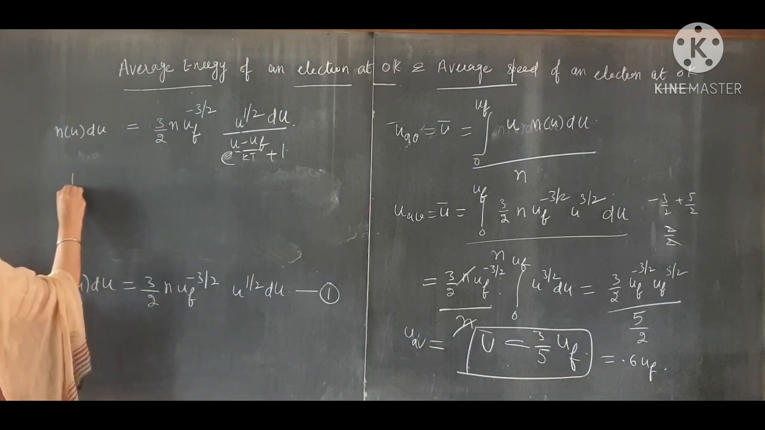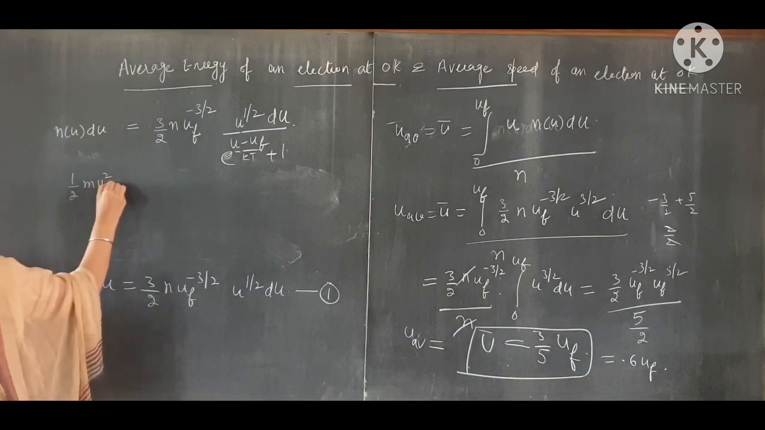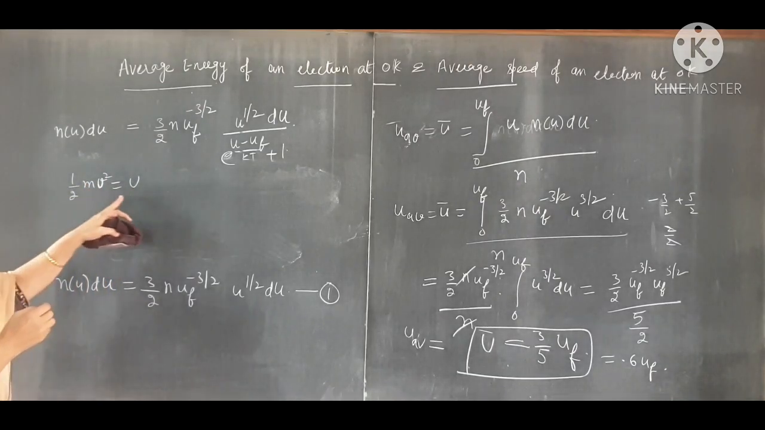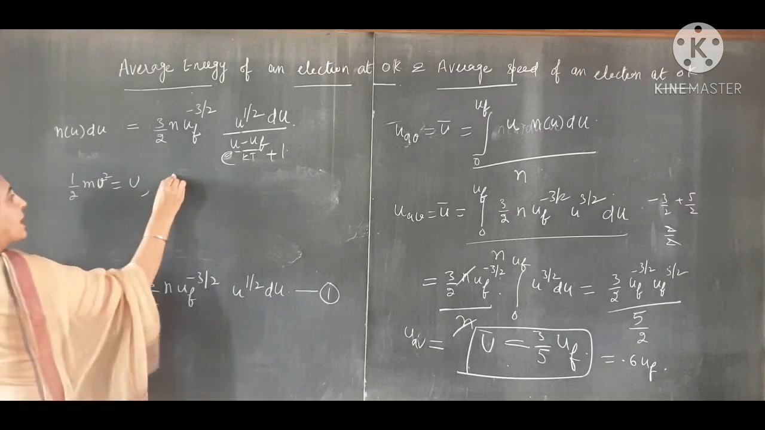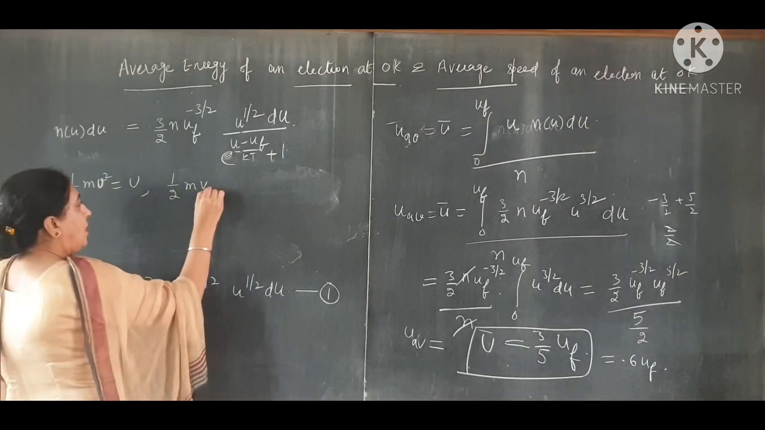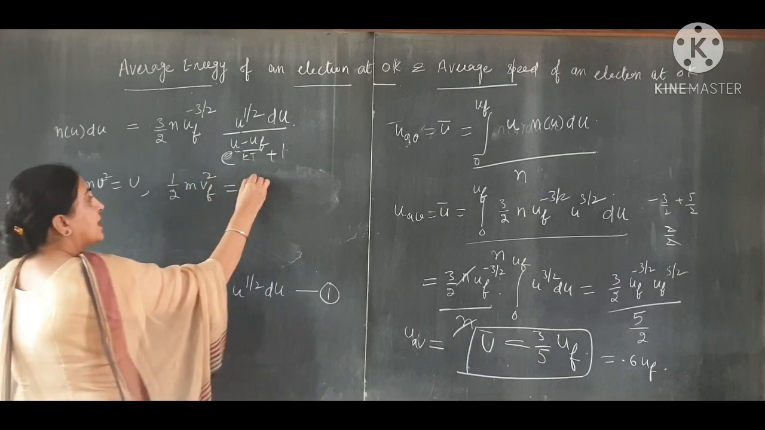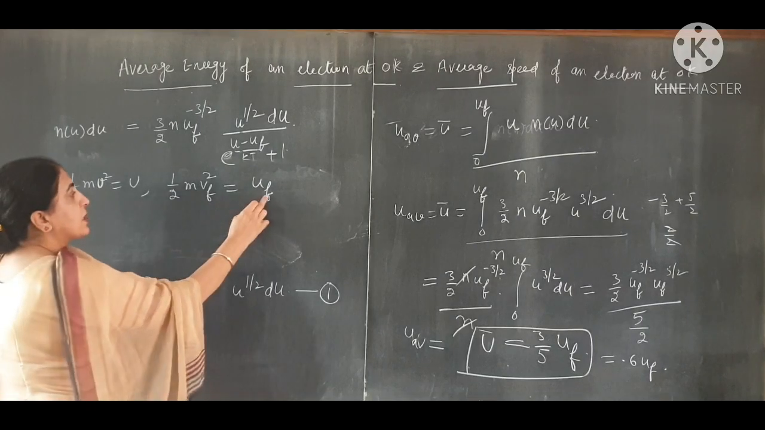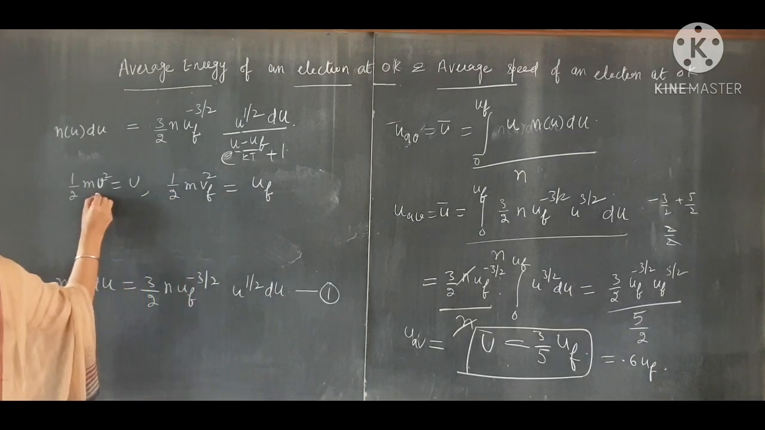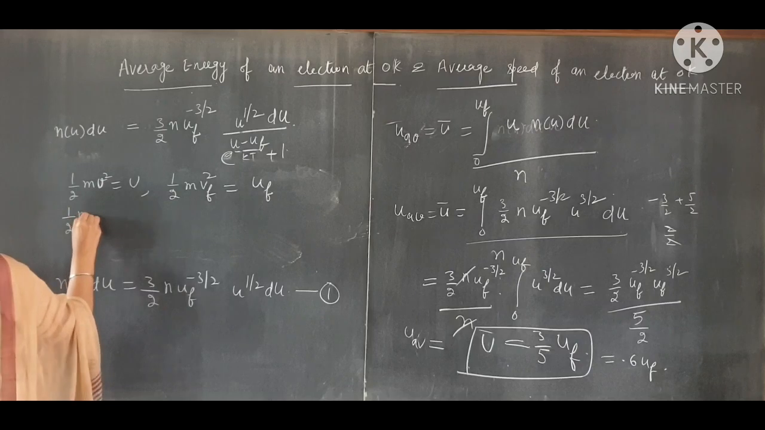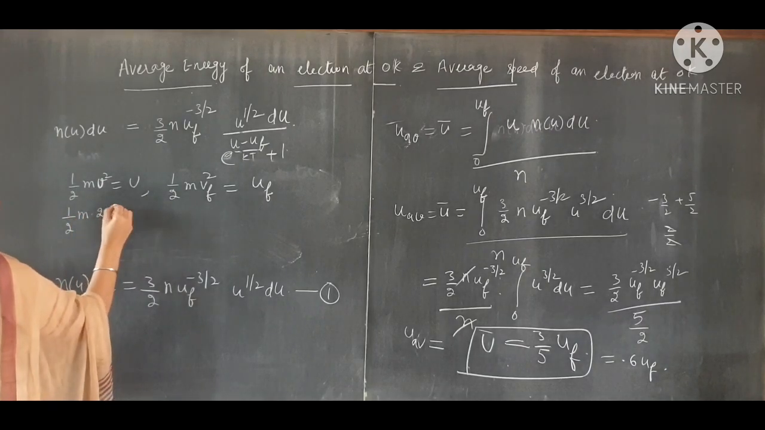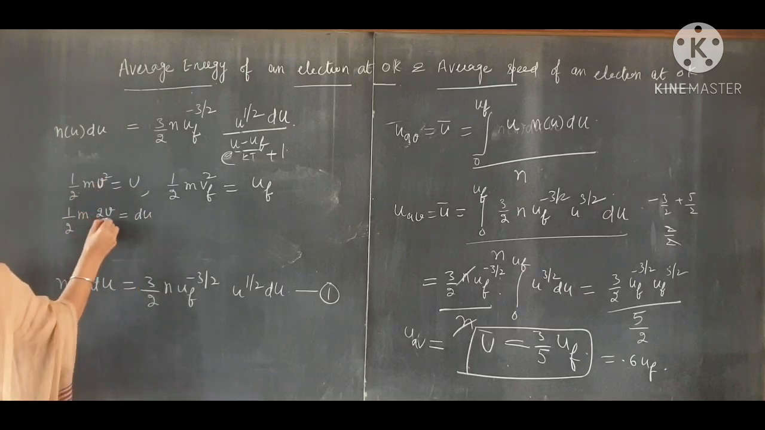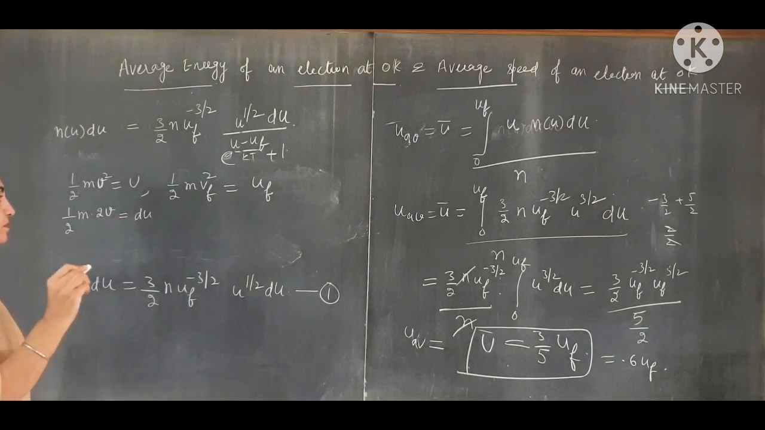So we know that half mv square is equal to u. We take it in terms of velocity. If energy is uf, then velocity is vf, so put here half m vf square is equal to uf. Now taking its derivative, half m into 2v is equal to du.